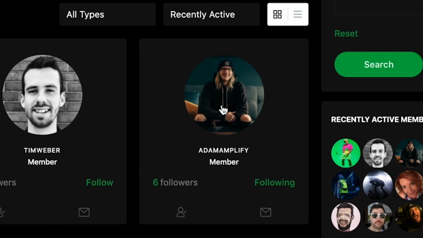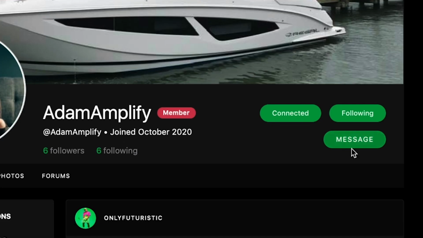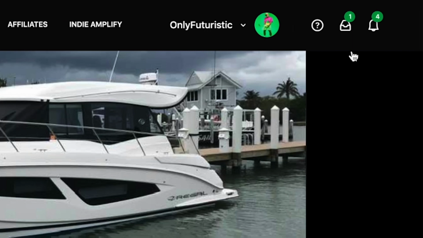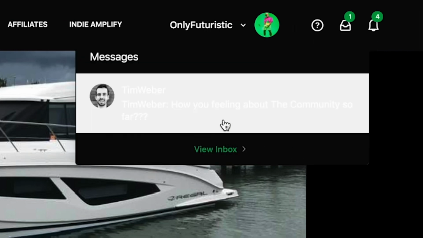So let's go to here, Adam Amplify. Since me and him are friends, we can message each other. Right here has the message icon. If you are not friends with somebody, you cannot message them. This icon will not be there if you are not friends with them. If you'll go over here, you will see where your messages are. I have a message from Tim. I'm gonna go ahead and view this in the inbox.